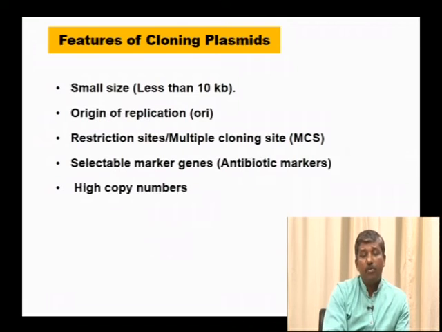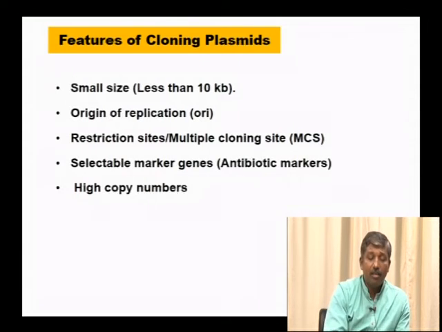So, features of cloning plasmids. Whenever we select these plasmids, they should have certain features, so then only we can select them for cloning. Small size, so it can carry a large sized gene of interest. It should have its own origin of replication. Without this origin of replication, the gene of interest that is inserted into either a vector or any cell is not able to multiply.